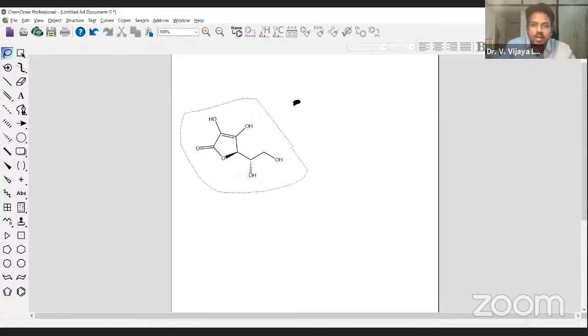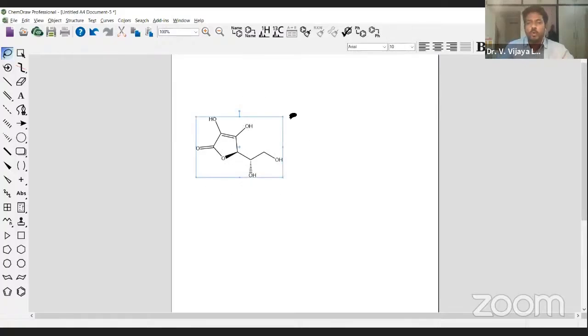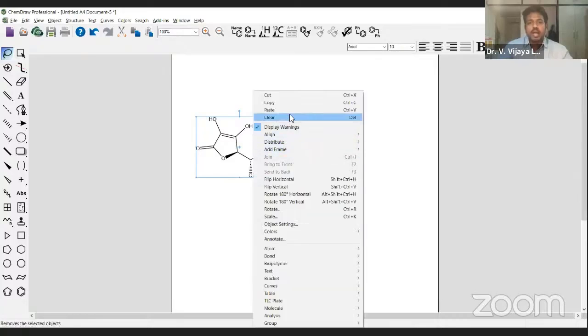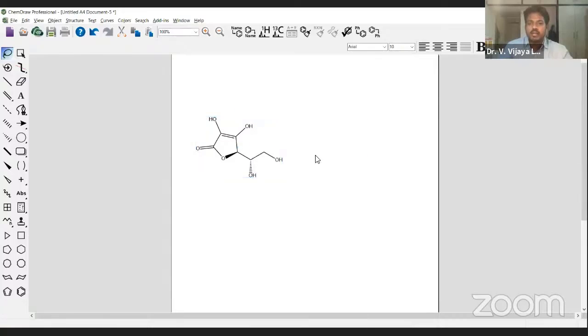So this is a molecule. I told you just today, if you want to make a copy of a molecule, you can do it manually. Simply right click and copy. Then deselect this molecule, right click on any other place of this platform, and paste it. This is a manual way of doing it.